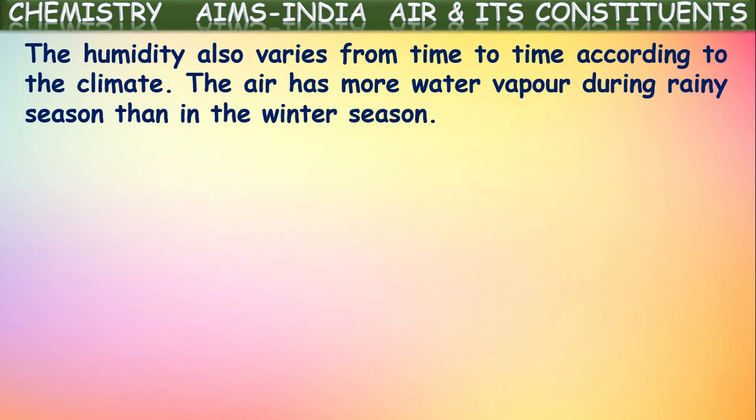In the winter, humidity may be less, but in the rainy season and the summer season there will be more water vapor or more humidity in the atmospheric air, because more water will be evaporated during summer and more water will fall through the rain in the rainy season. So because of this, there will be more humidity in the rainy season, whereas in the winter there will be less.